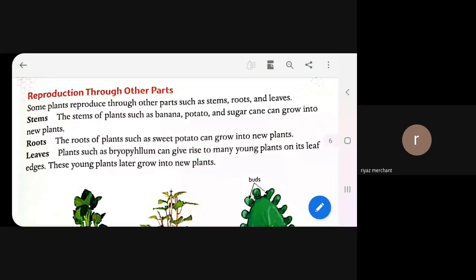Yes, but now you will start reading. Can I read, ma'am? Yes, what's your name, beta? Farhan Ali Merchant. Okay, beta, start reading.